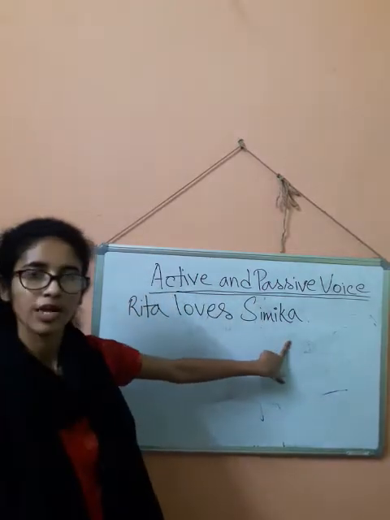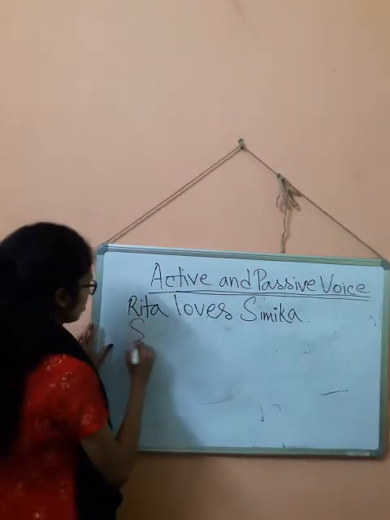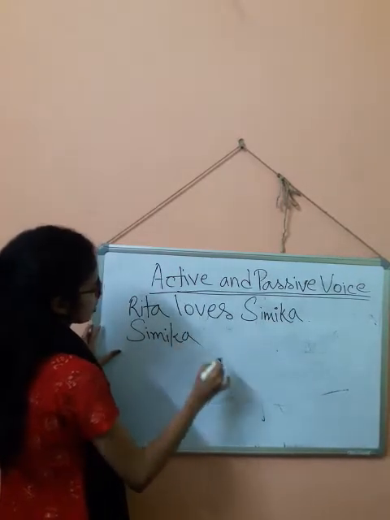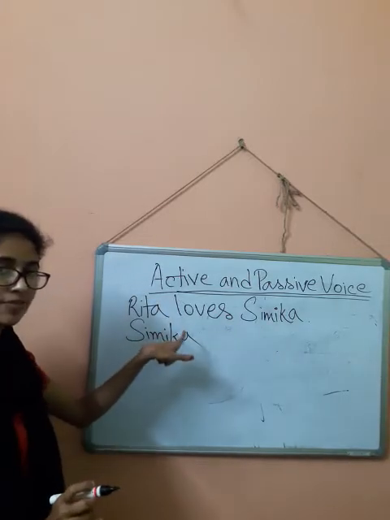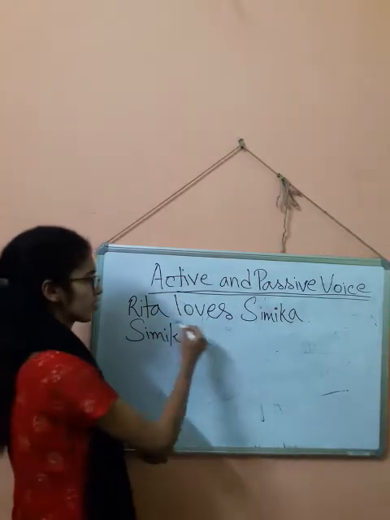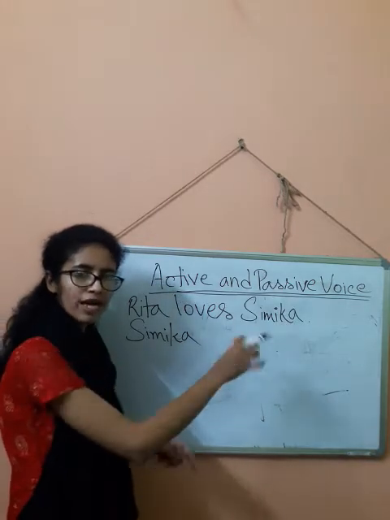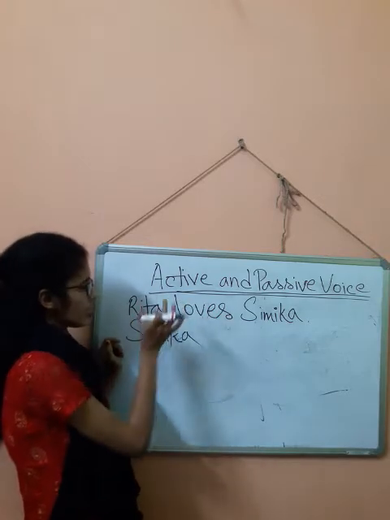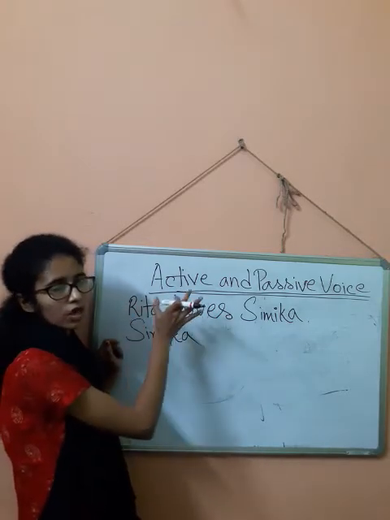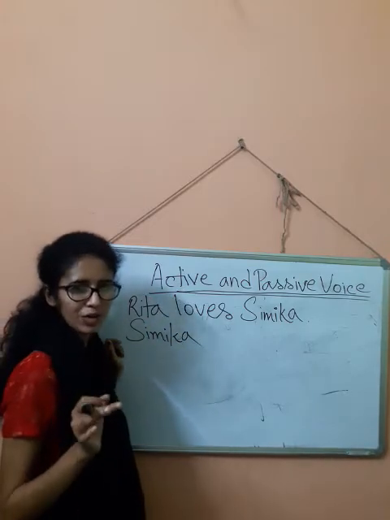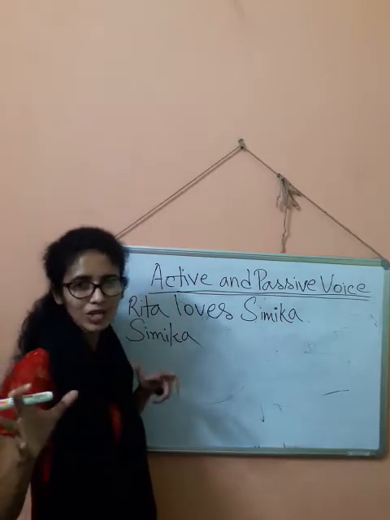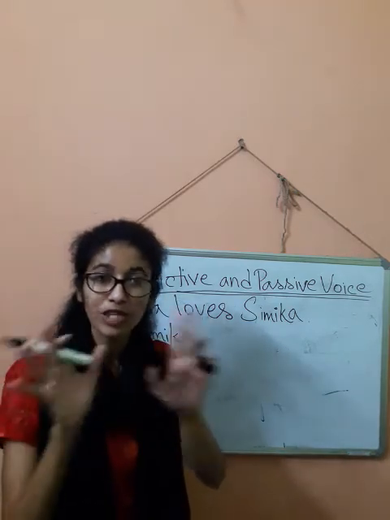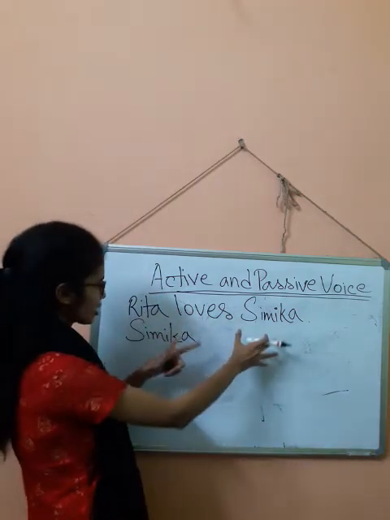Rita loves Shimika. Okay. What did I say? The active object will come in the beginning. It has come here in the passive voice. I hope you have already come to know that this is in active voice from the format, because the doer, Rita, is loving, and the doer has been placed in the beginning. Doer means who is doing the action. So that's why I'm using the short form, doer.